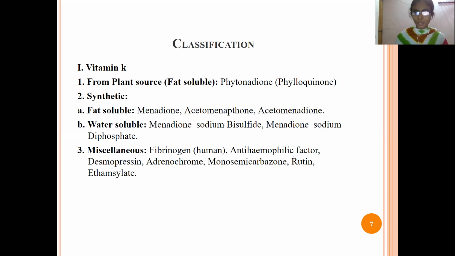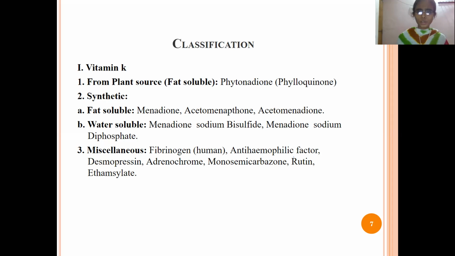So I will say again the classification of the drugs. First one is vitamin K, obtained from the plant source, the natural source, that is phytonadione, also known as phylloquinone. The second one is synthetic, meaning man-made by using different chemicals to prepare the drug.